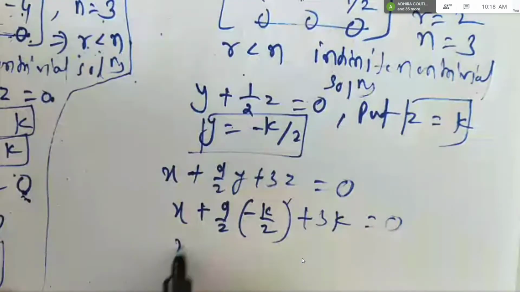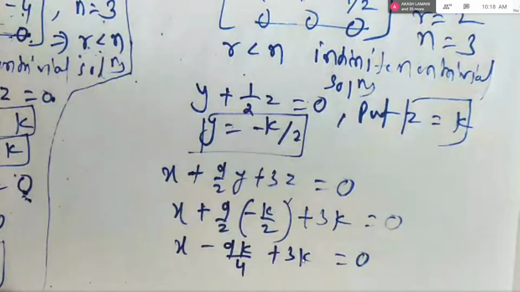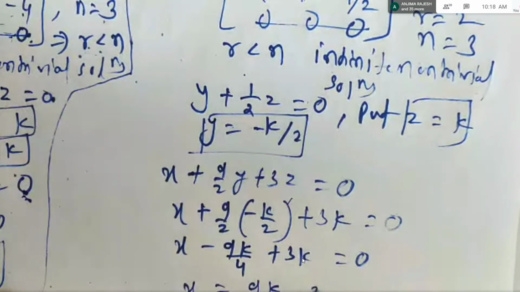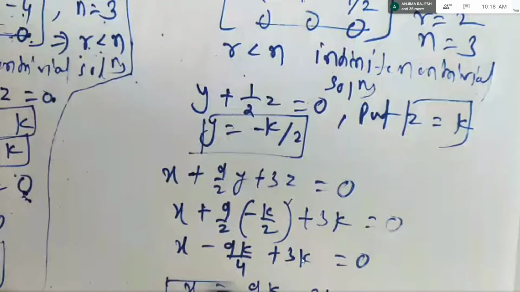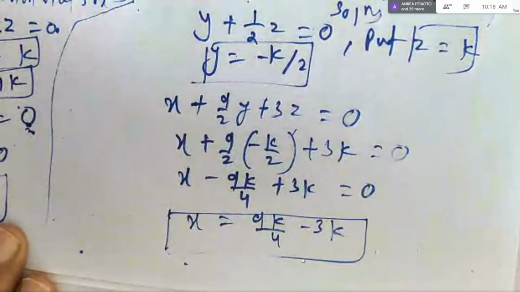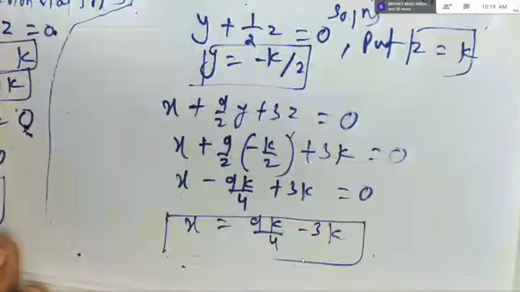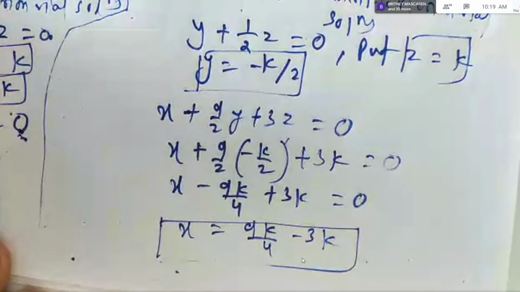So it becomes x minus 9k by 4 plus 3k is equal to 0. So x is equal to 9k by 4 minus 3k, and this is your x. If you want, you can cross multiply and simplify, but even if you keep this answer as it is, you will get full marks. So in other words, you got x, y, z in terms of k.